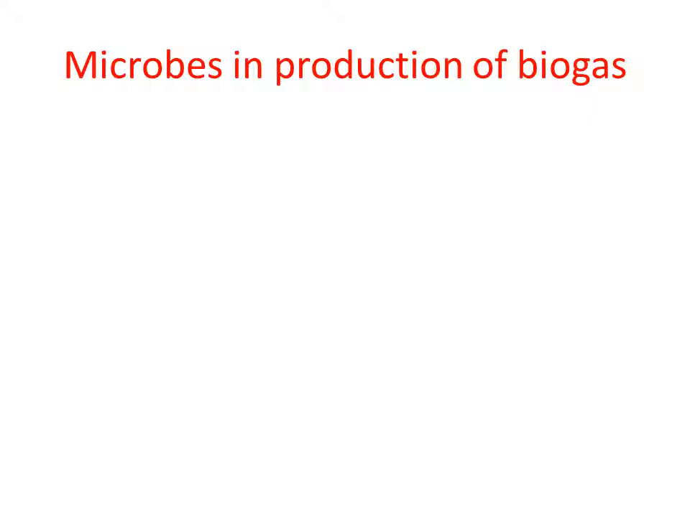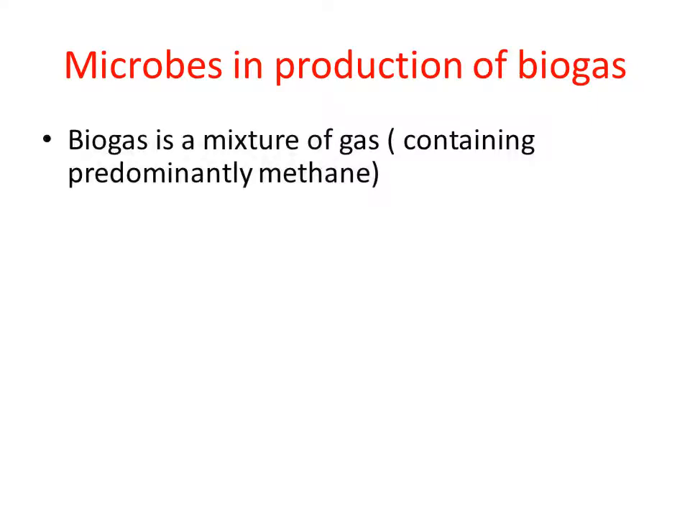So now it is time to discuss one more very important concept of this lesson, that is microbes in production of biogas. Biogas production can be done by using microorganisms. What do you mean by biogas? Biogas is a mixture of gases. It consists of different gases like carbon dioxide, H2, and methane. So different gases are present in the biogas.